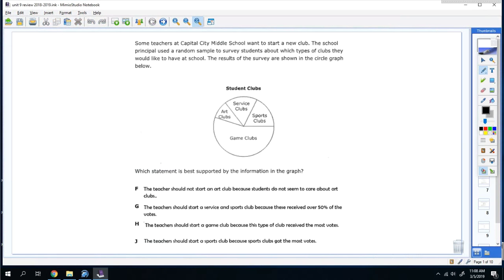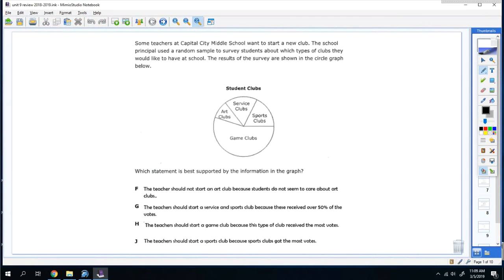Okay, so this is your Unit 9 review over charts, graphs, box plots. All right, so some teachers at Capital City Middle School want to start a new club. The school principal used a random sample to survey students about what types of clubs they would like to have at school. The results of the survey are shown in the circle graph below. Which statement is best supported by the information in the graph?